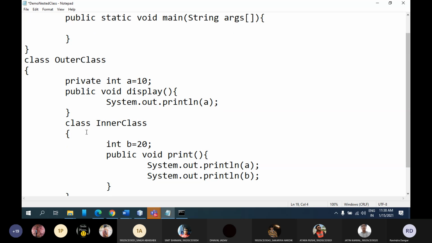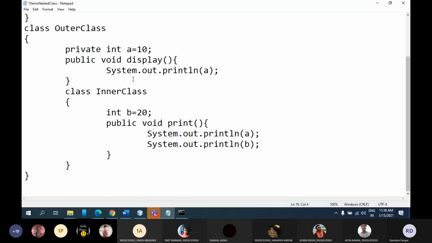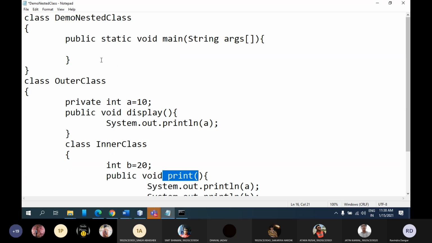I'm trying to access the values of both variables a and b. So now let's say I want to access everything. I want to access this method display, then I want to access variable b. I want to access the method print from this class, DemoNestedClass.